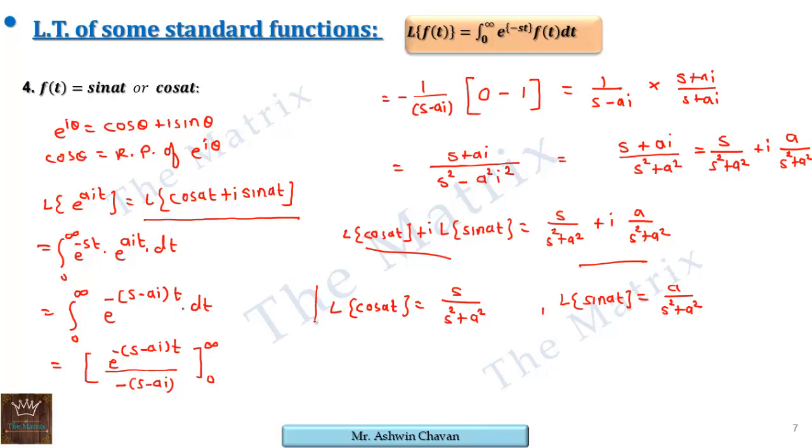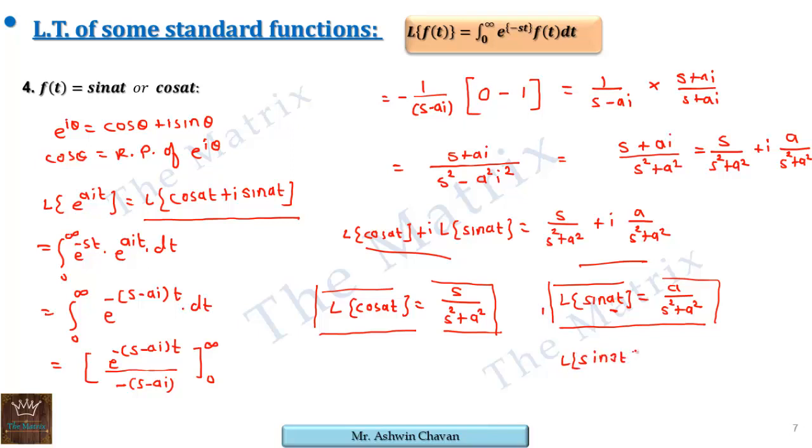Now make it very clear that cos contains s at the numerator and sin contains a at the numerator, whereas both denominators are the same. So confusion may happen with these two. So make it very clear, cos contains s and sin contains a. Where is a? It is here, sin of at. So Laplace of sin of 3t, say, will be 3 upon s square plus 9, whereas Laplace of cos 3t, for example, is s upon s square plus 9. This is the difference in sin and cos.